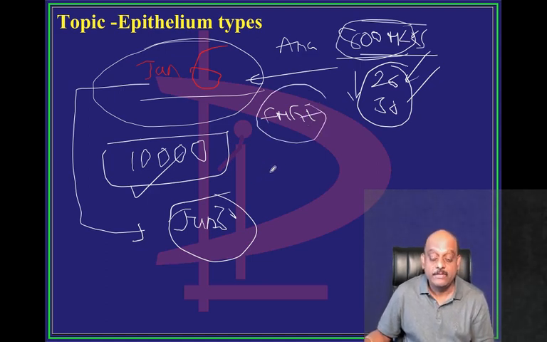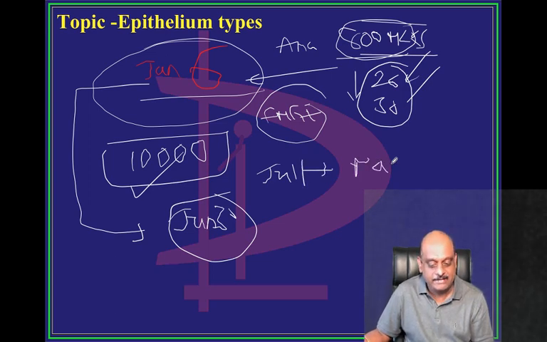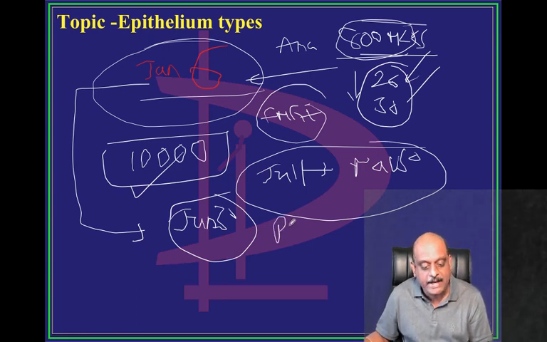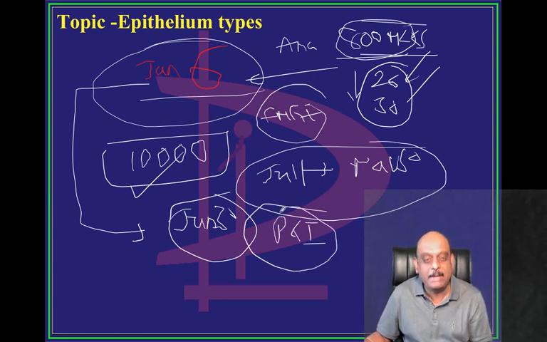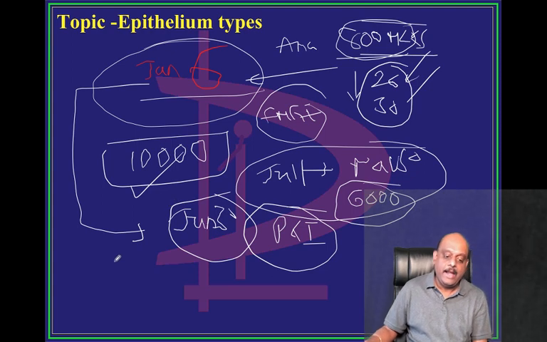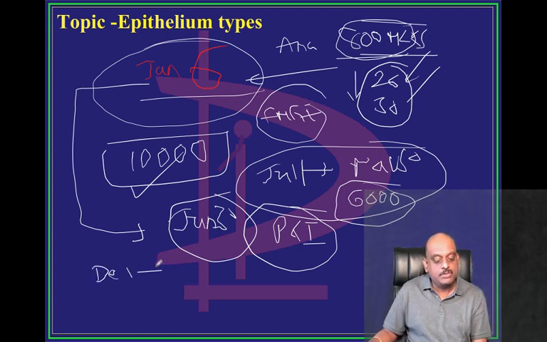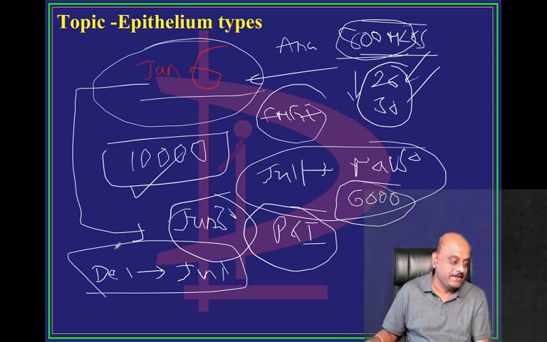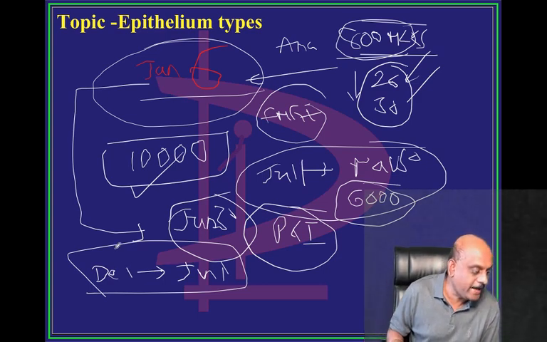From July 1st to November 30th, we will be doing a revision of the PGI past 15 years question papers, once more topic-wise organized, around 6,000 MCQs. And from December 1st to January 4th, 2021, every day we will have a grand test and have a discussion. So this is our big-time plan.